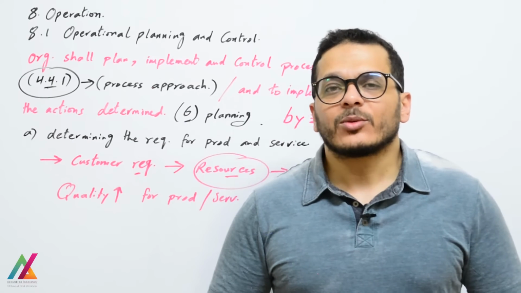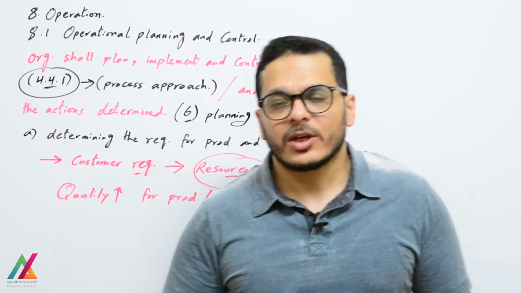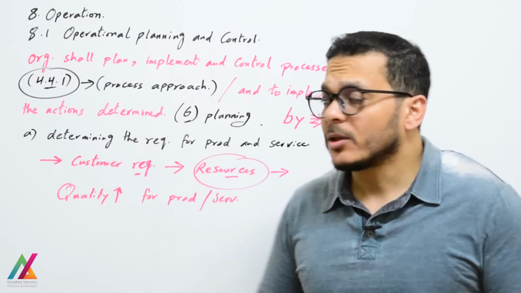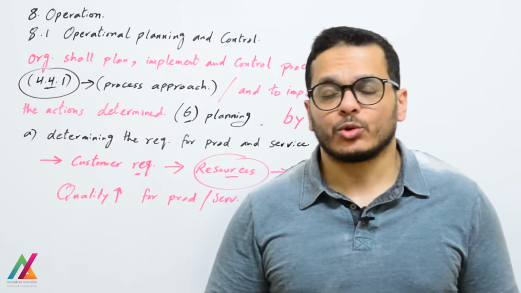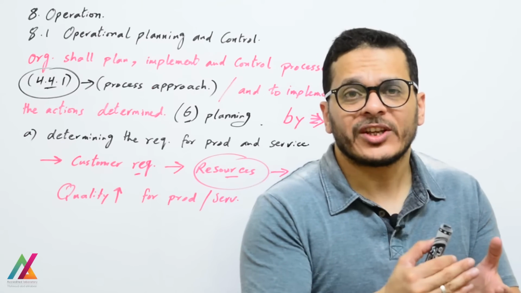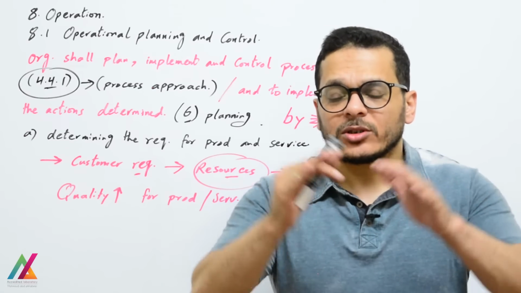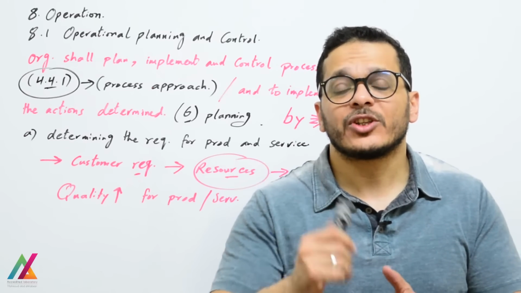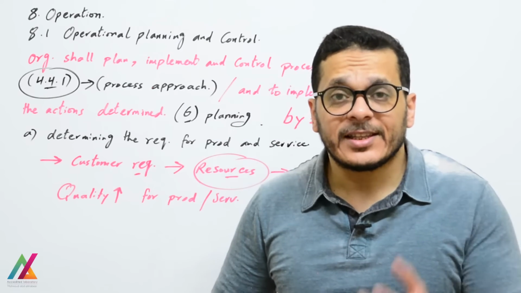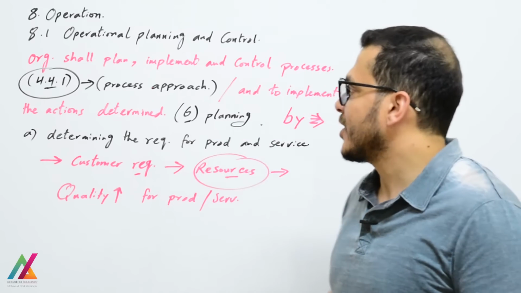Hey everyone, welcome back with a new lecture on ISO 9001:2015, and now operation. Operation is very important, and under operation we have operational planning and control. How to plan well to provide the customer with a product or service of high quality, what are the processes required to achieve this objective, and how can you control these processes to achieve this objective.